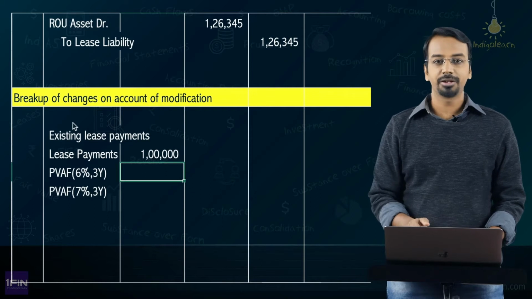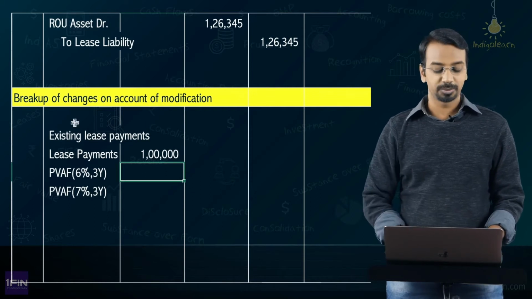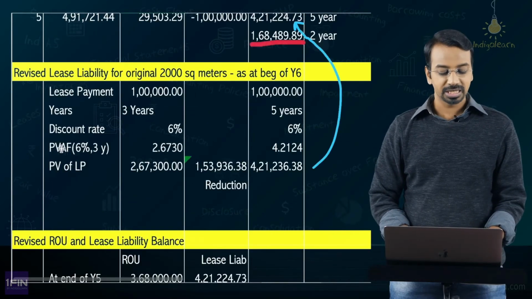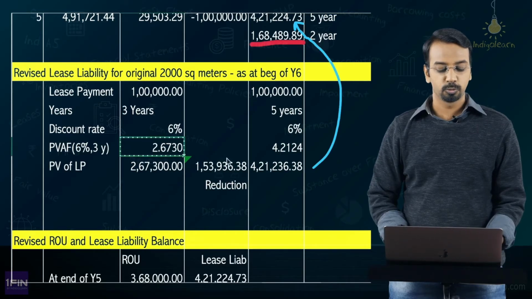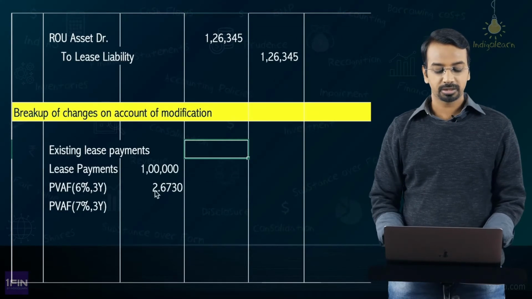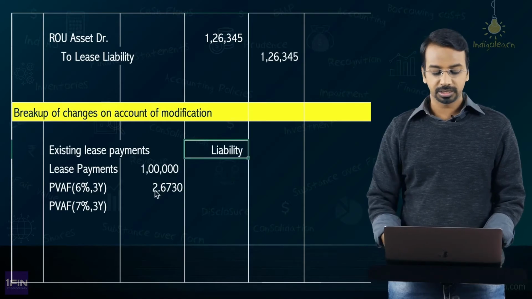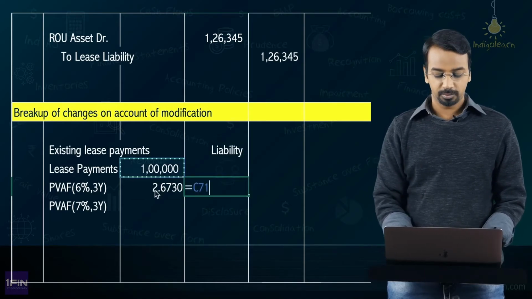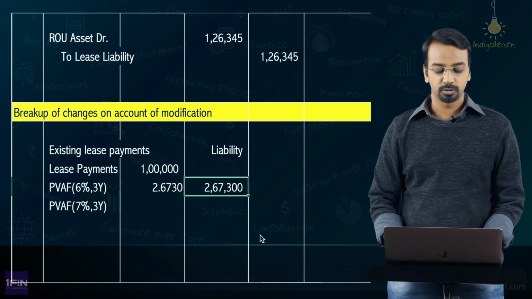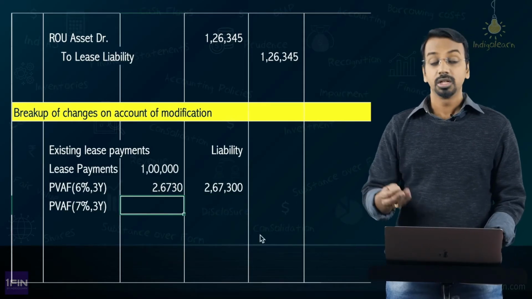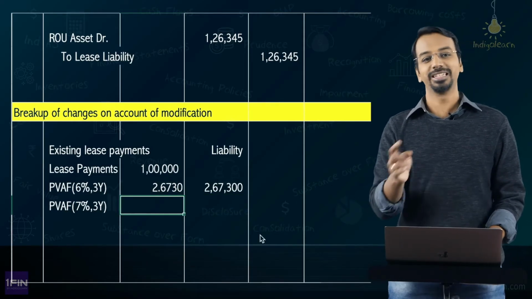What is the present value annuity factor considering 6% for 3 year period? We had already calculated, right? Present value annuity factor 6% for 3 years is 2.6730. Based on this, what will be the lease liability? Based on these, the liability will be 1 lakh multiplied by 2.6730, 267,300. Now, the discount rate has changed because there is a lease modification.